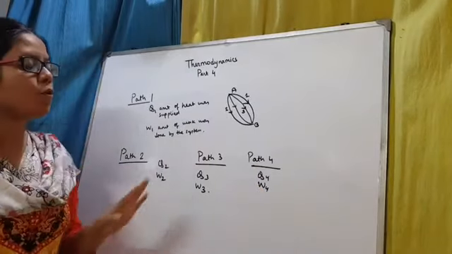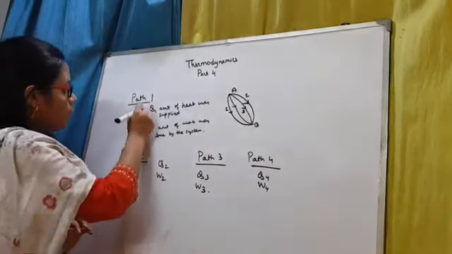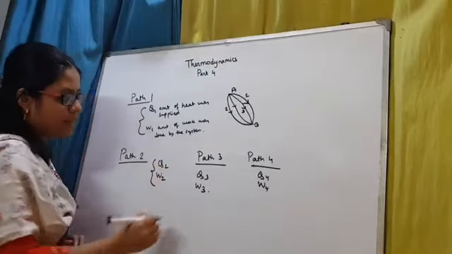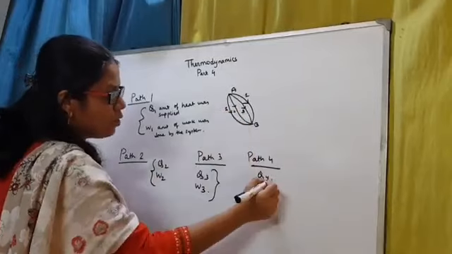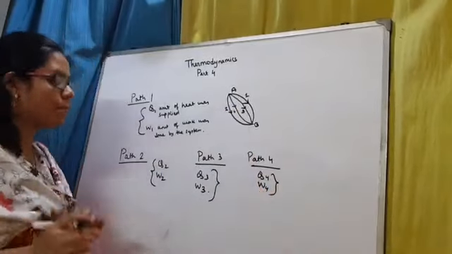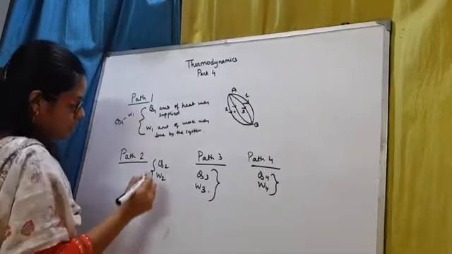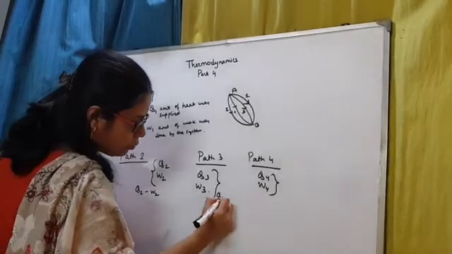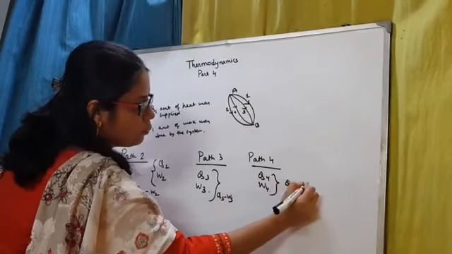In each of these 4 cases, if we calculate the difference between Q1 and W1 in this case, Q2 and W2 in this case, Q3 and W3 in this case, and Q4 and W4 in this case, we will get something. Say this is Q1 minus W1. In this case, the difference will be Q2 minus W2. In this case, it will be Q3 minus W3. In this case, it will be Q4 minus W4.